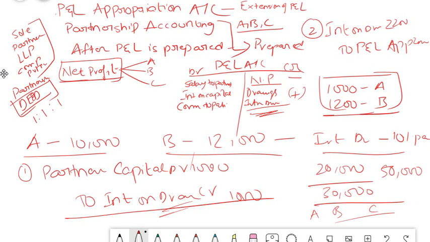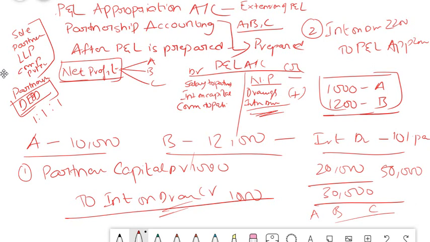It may not be so relevant in terms of practical things in your examination, but they may ask some questions in the exam related to the purpose of P&L appropriation, and if salary is paid to the partner, what is the journal entry or to which side it is debited. So they may try to tilt the question so that you get confused. You just have to remember that it is an extension of the P&L account. Just like the P&L account, even P&L appropriation has the same concept.